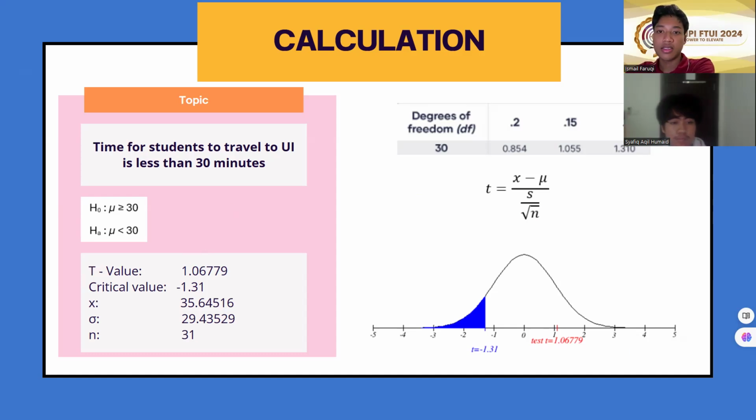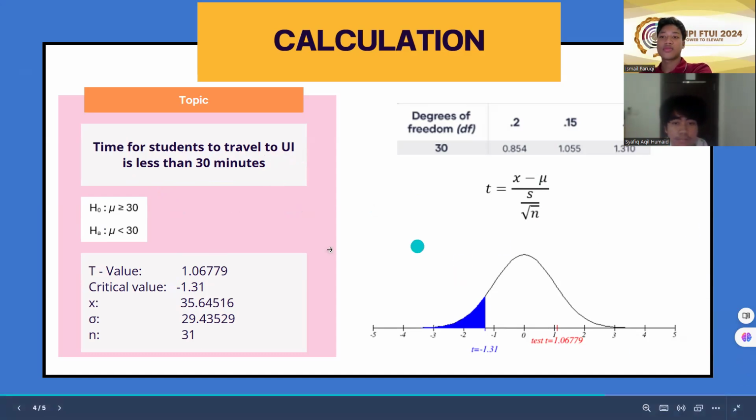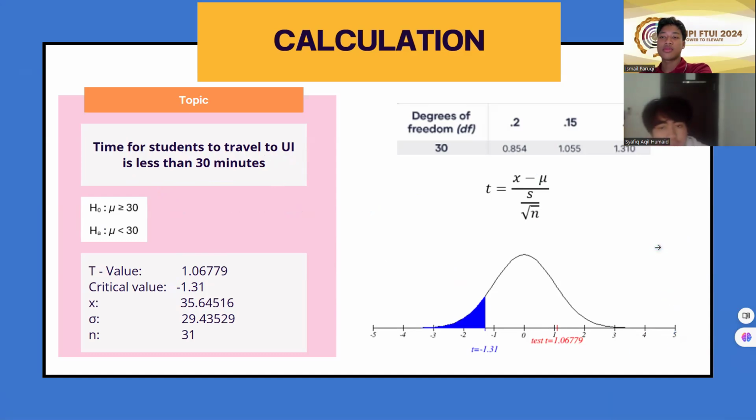Afterwards, all we need to do now is to see if we can reject or accept the null hypothesis. By entering the critical value into a t-table, we found the critical value to be 1.31. Although, since the graph is a left-tail test, since we mentioned that the time for students to travel to UE is less than 30 minutes, the value will be minus 1.31. Therefore, since our t-value is greater than the critical value, and over here we have a graph to show that, we can safely say that at the 10% significance level, because it's 0.1, there is not enough evidence to reject our null hypothesis.